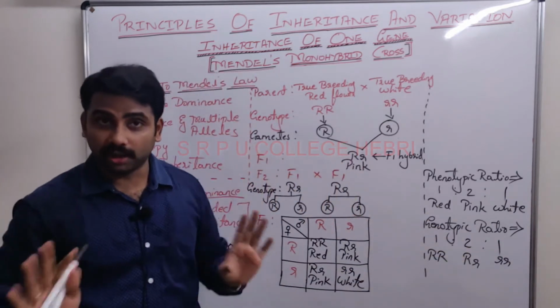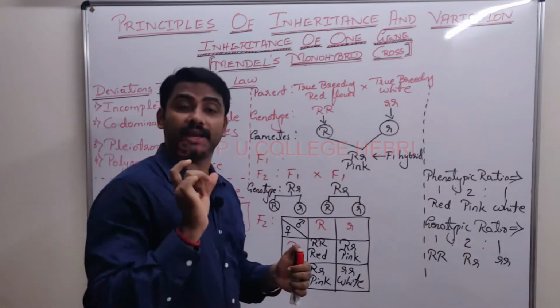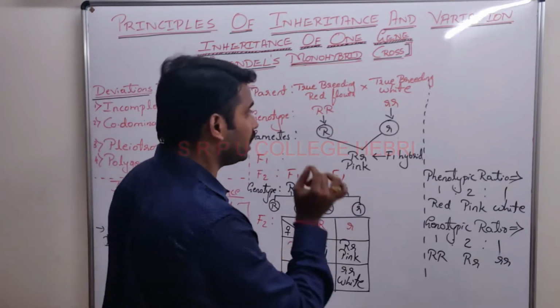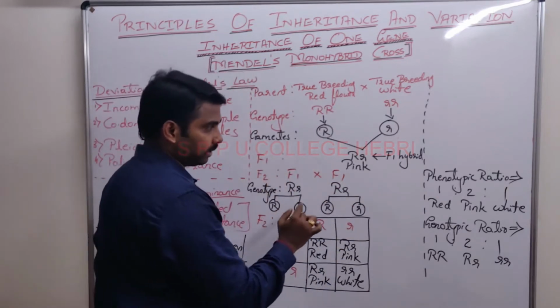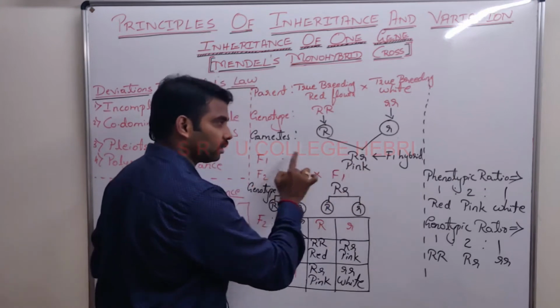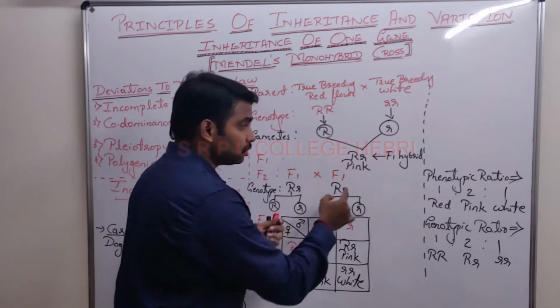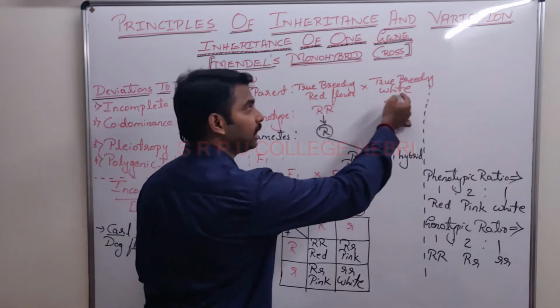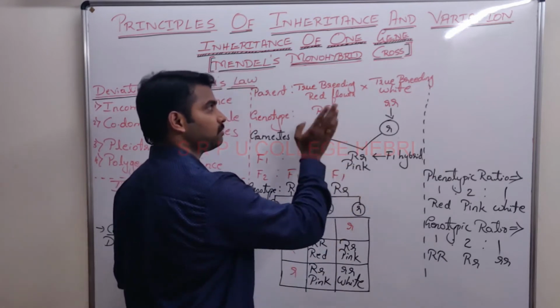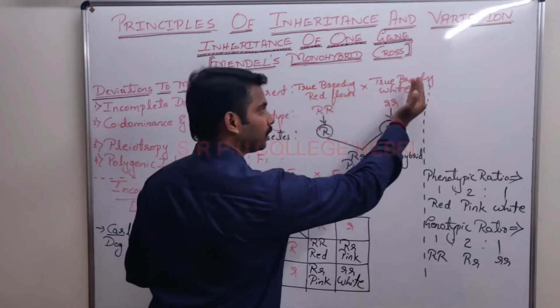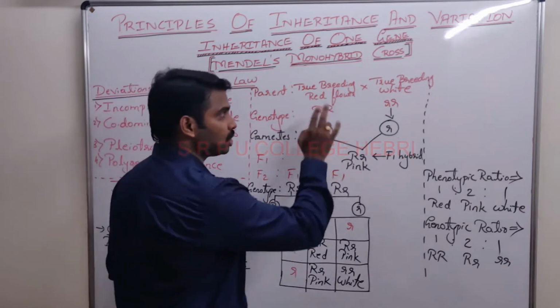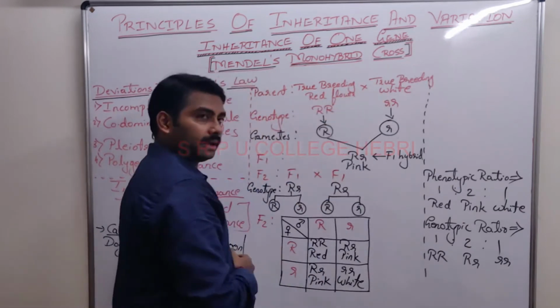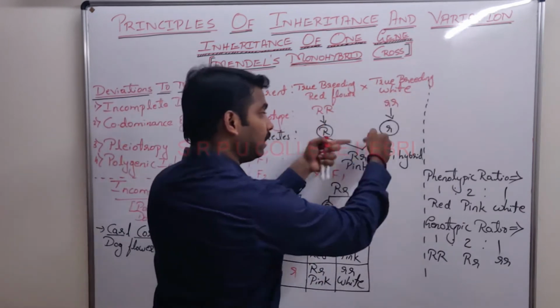No, you will not get marks. Focus on the definition of incomplete dominance. It is the phenomenon in which the progeny plant or the F1 plant does not resemble either of the parents. The pink color is not resembling either red, right? Nor the white. It does not resemble either of the parents and was in between the two.